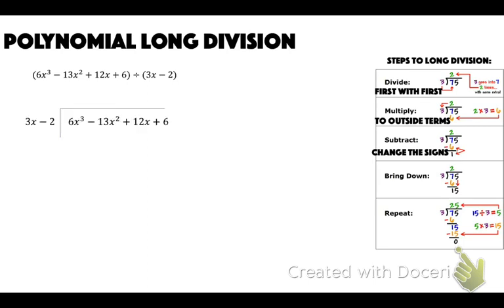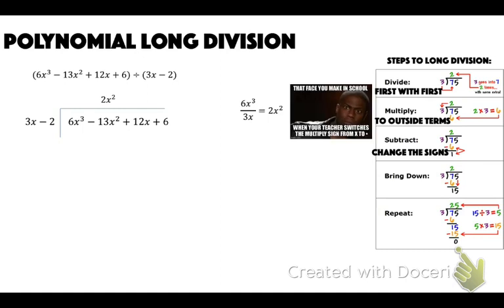So we're going to start by dividing first with first. So 6x cubed divided by 3x is 2x squared. Now we're going to multiply. So 2x squared times 3x is 6x cubed. And 2x squared times negative 2 is negative 4x squared. Change the signs. You have negative 9x squared. Bring down the 12.